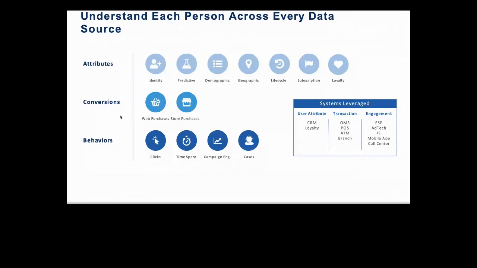Yes. So this is where we understand, because when we talk about data mapping, we need to understand each person across every data source. There is identity, predictive, demographics, geographics, life cycle, subscription, loyalty. We have all these attributes available, and I'm going to showcase how they look. And the conversions, where we can get web purchases, store purchases. You see CLV, customer lifetime value, in the affinity profile, so you can get all this information.